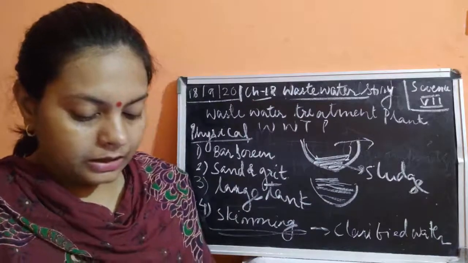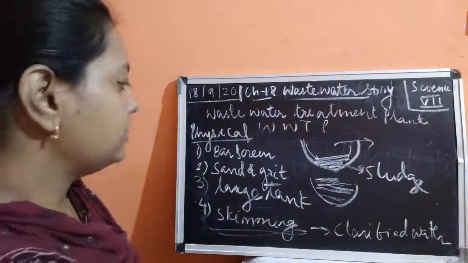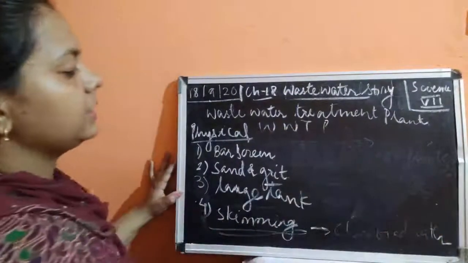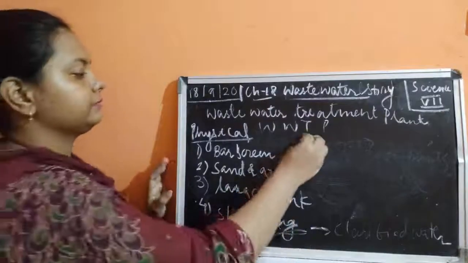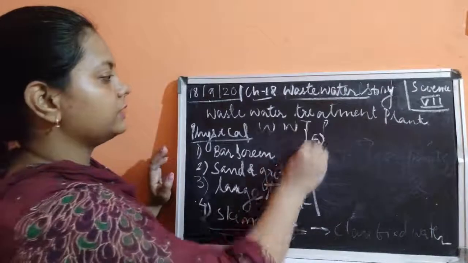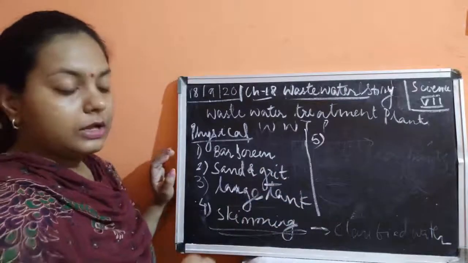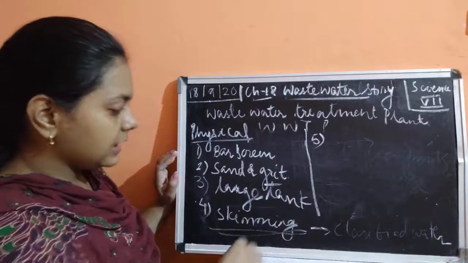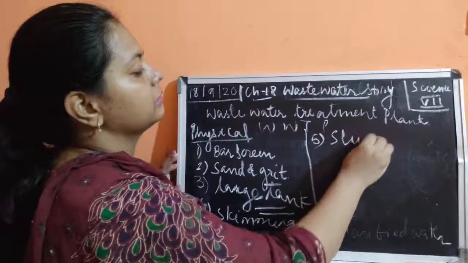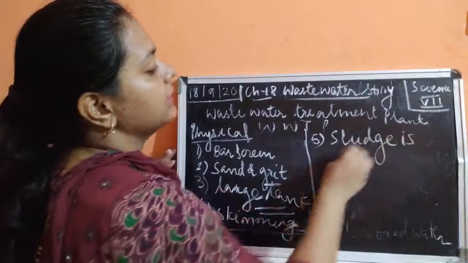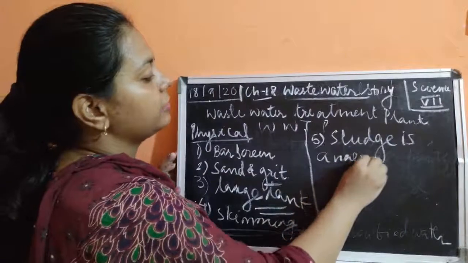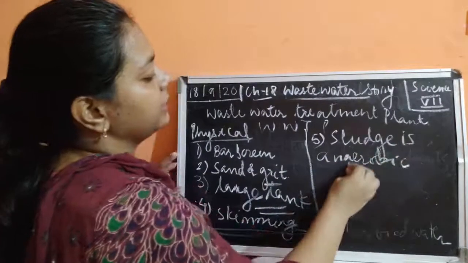Okay, now next, after the fourth step, the fifth step comes. So in the fifth step, what is being done? The water is transported to which tank now? This is passed into the sludge which was made here in the large tank. So this sludge is left and allowed to interact with anaerobic bacteria.